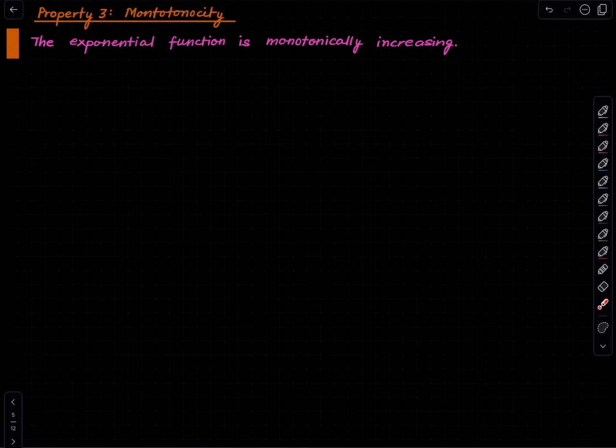The next is monotonicity. So we want to show that the exponential function is monotonically increasing. Well, we just showed, or maybe property 1 showed, that the exponential function is always positive. Therefore, the derivative of the exponential function is also always positive because the exponential function is its own derivative.